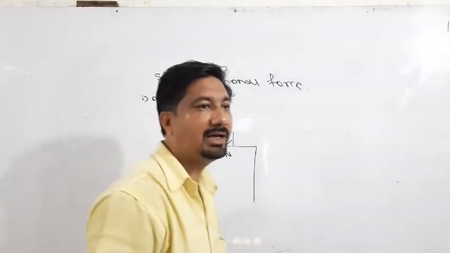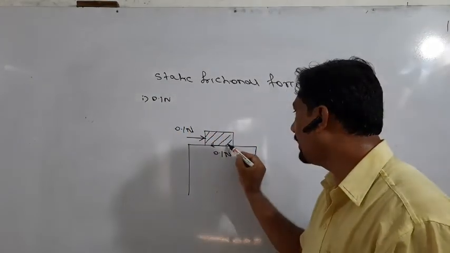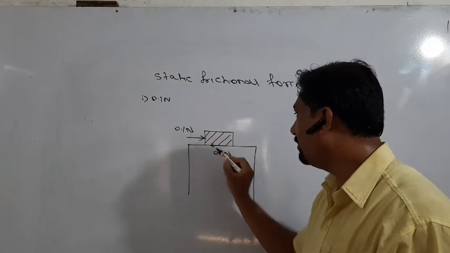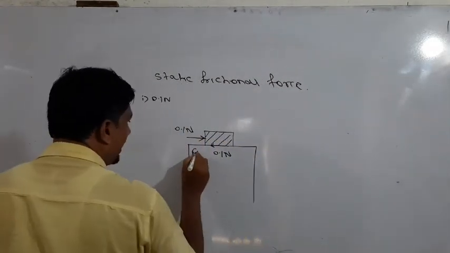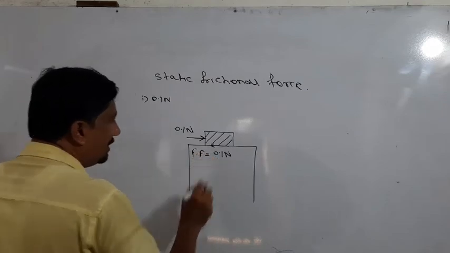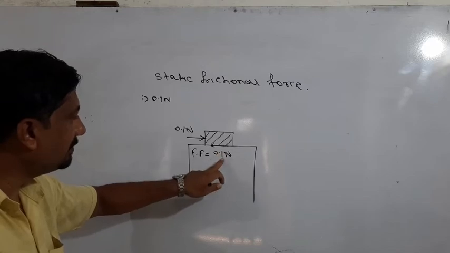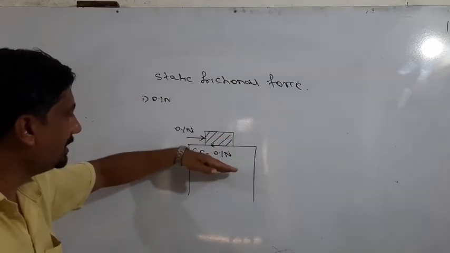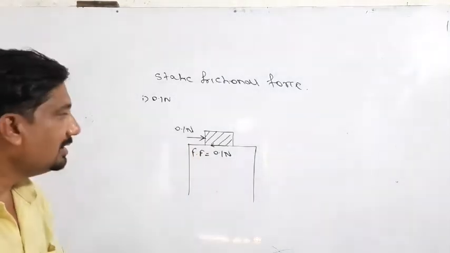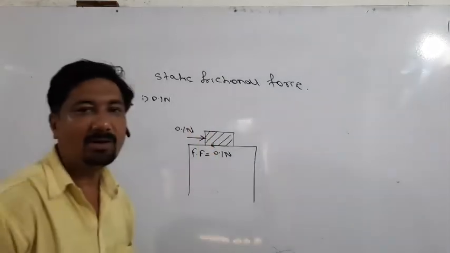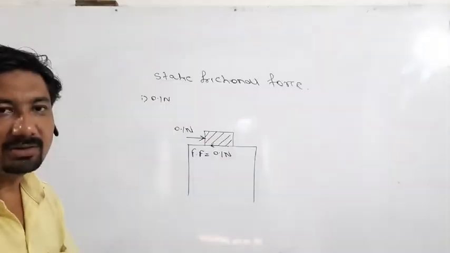Frictional force is always created between two surfaces in contact. These are the two contact surfaces. The same value of force, 0.1 Newton, is created as frictional force between the two surfaces. These two forces are equal and opposite and cancel with each other. Therefore, the resultant force acting on the block is 0. That's why the block does not move even though force is applied on the block.